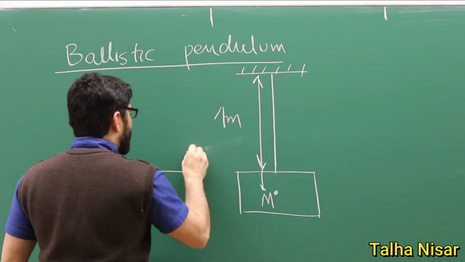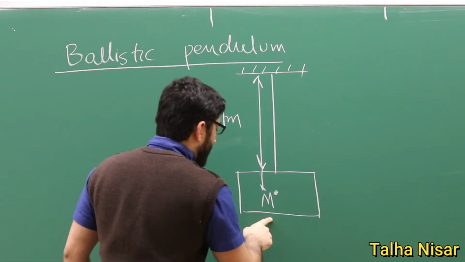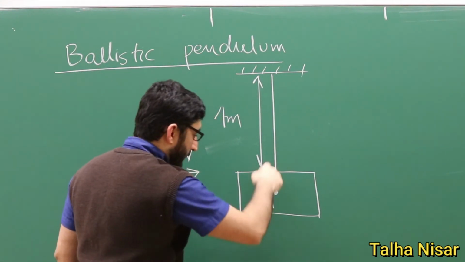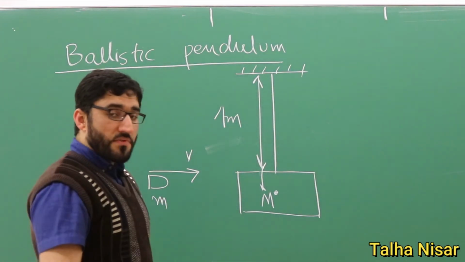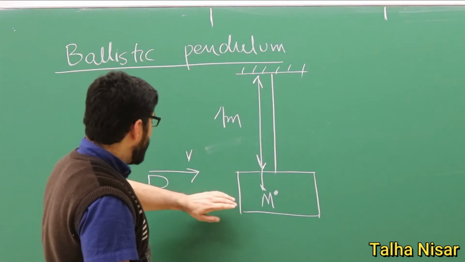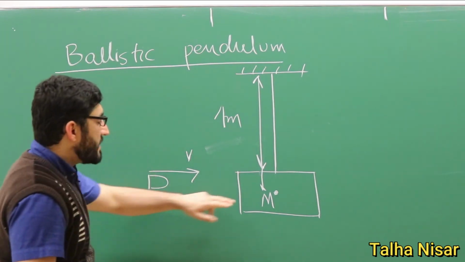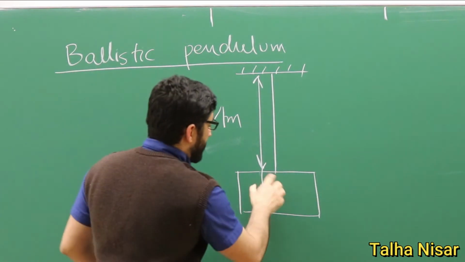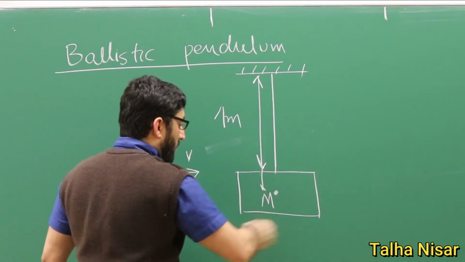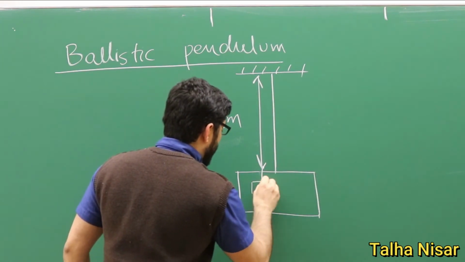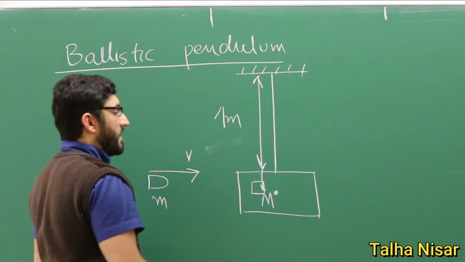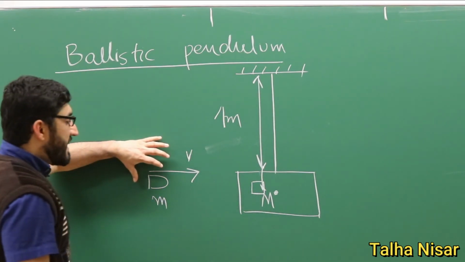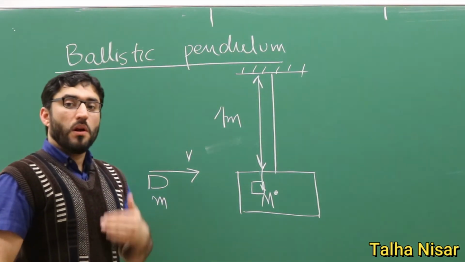Initially the speed of the big mass is 0, but when the bullet hits the pendulum, it will penetrate this object and stick inside here.